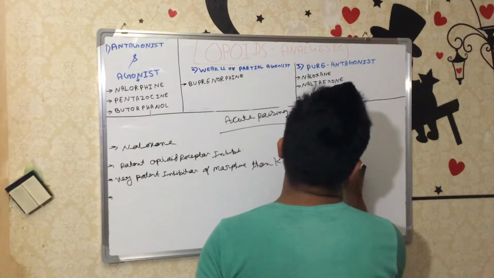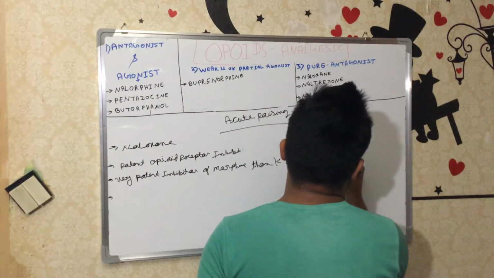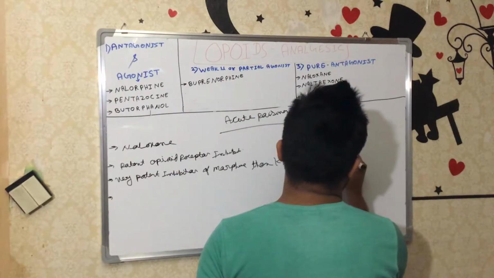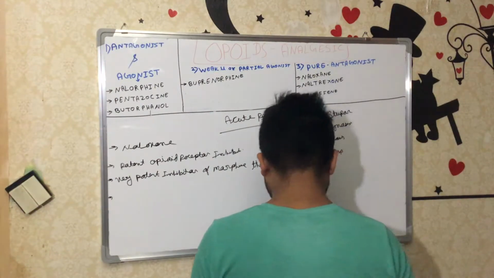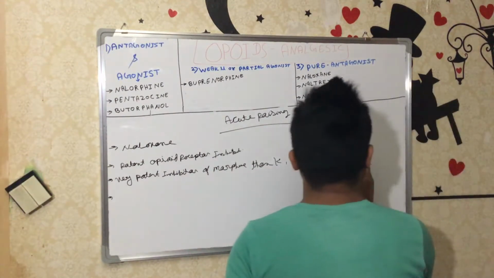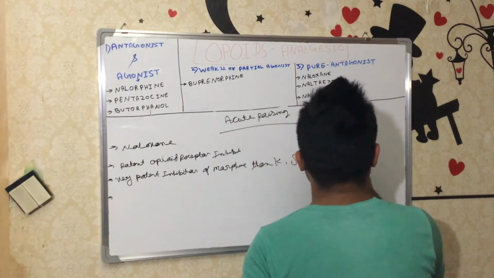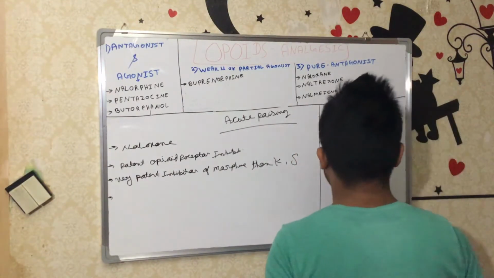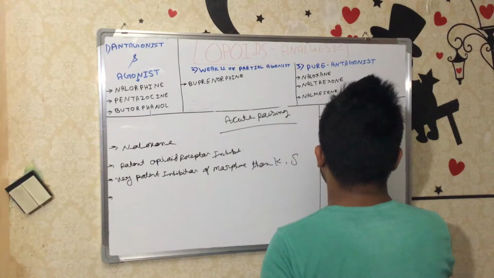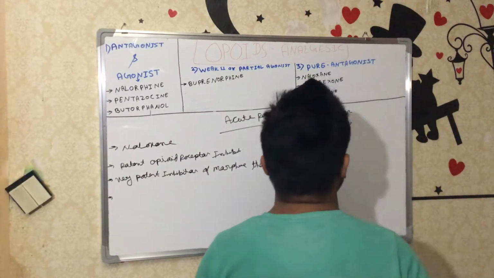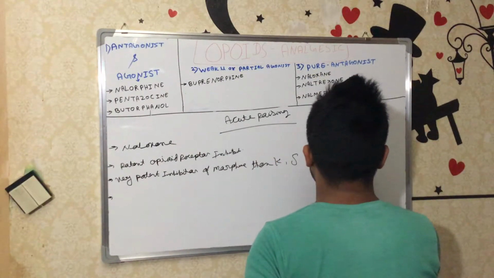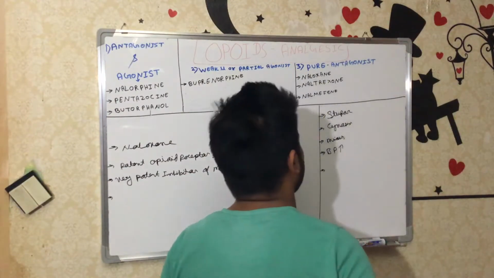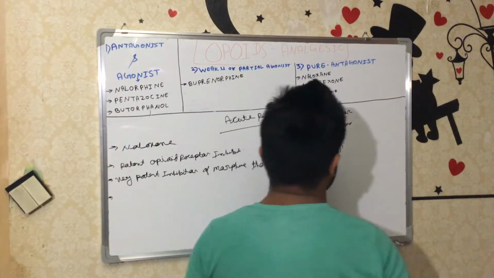Then other signs are cyanosis, increased respiratory rate, and changes in blood pressure, where the blood pressure may decrease or increase.